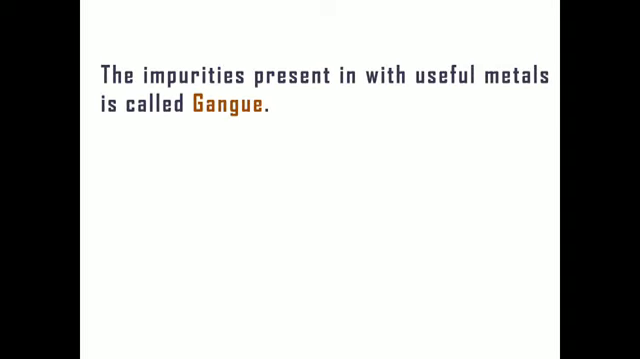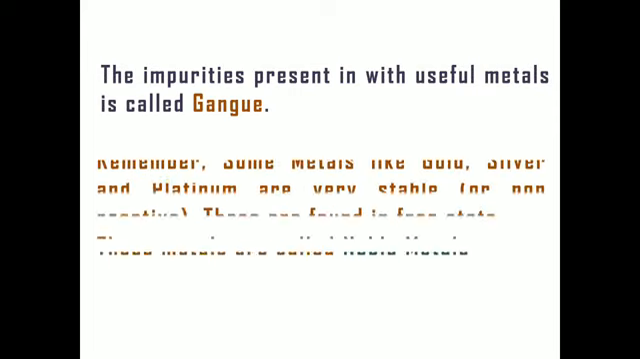Now, there are some impurities also present in the minerals. These impurities are known as gangue. So these are known as gangue, the impurities present in the ores or minerals.